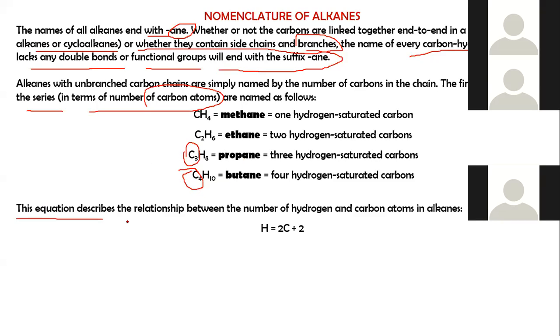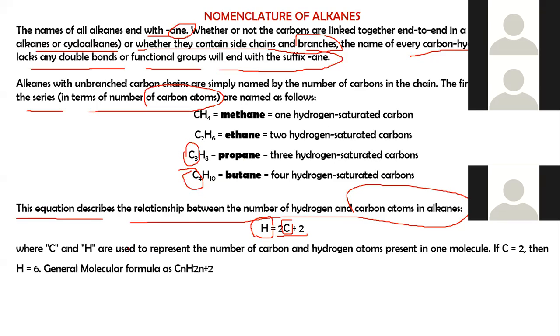So this equation describes the relationship between the number of hydrogen and carbon atoms in the alkanes. So hydrogen is equal to 2C plus 2, where C stands for the number of carbon atoms. Carbon and hydrogen are used to represent the number of carbon and hydrogen atoms present in the molecule. If the carbon is 2, then hydrogen is 6, by putting the number 2 here: 2 into 2, 4, plus 2 is equal to 6 hydrogens.